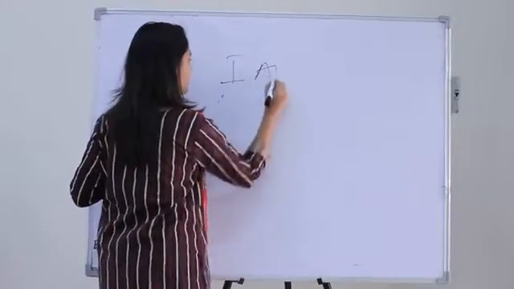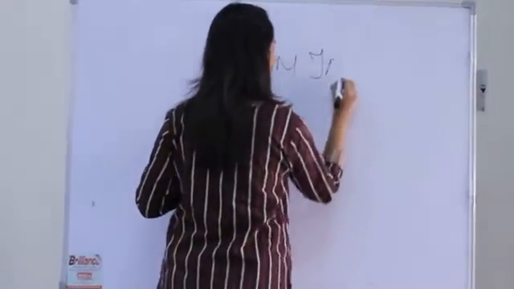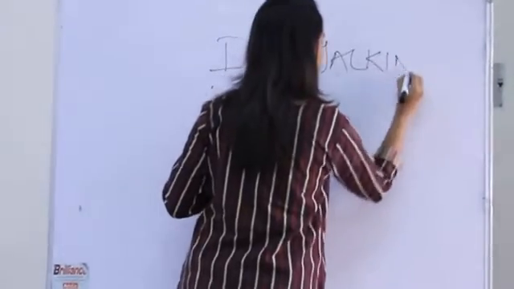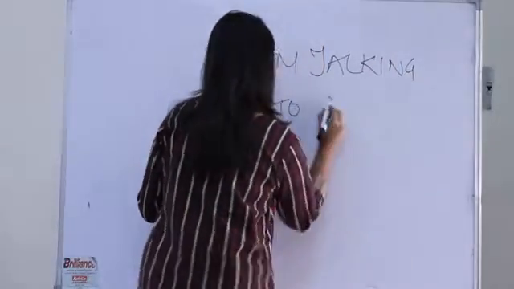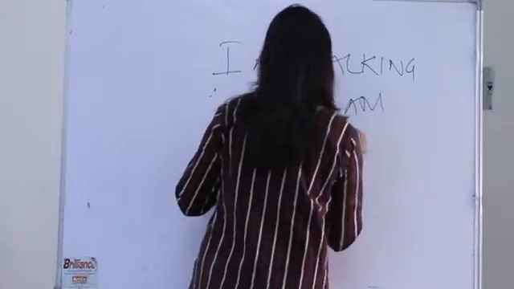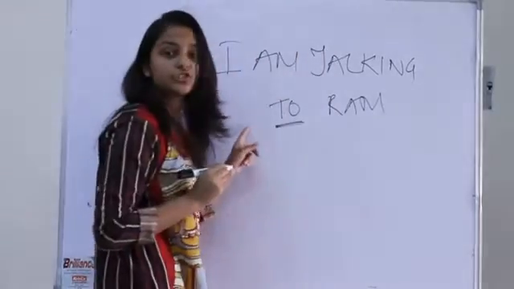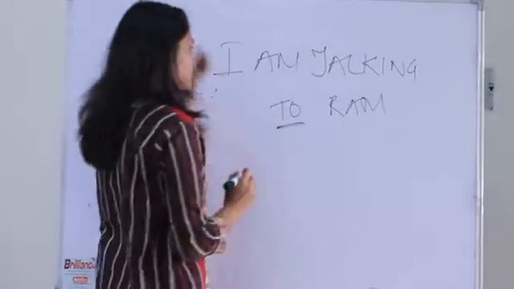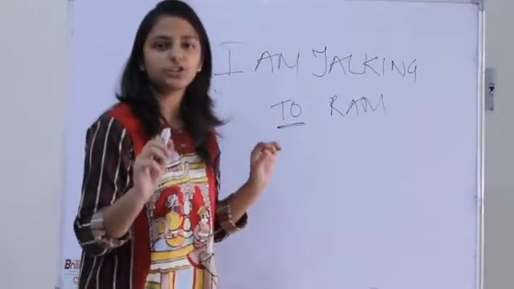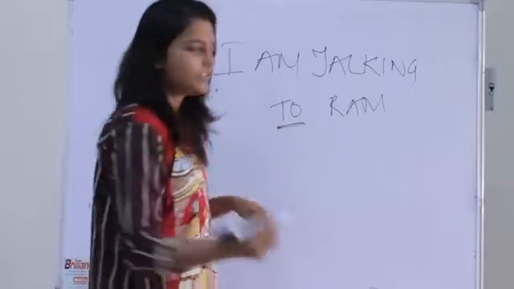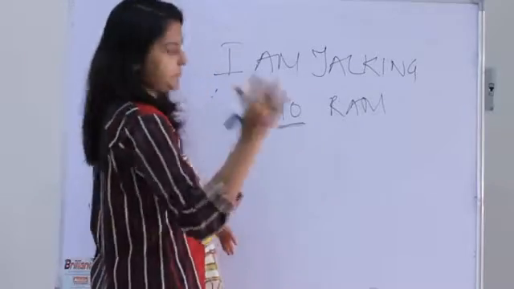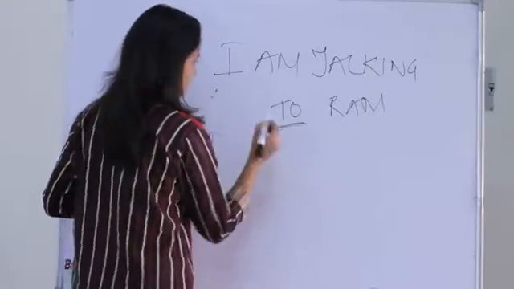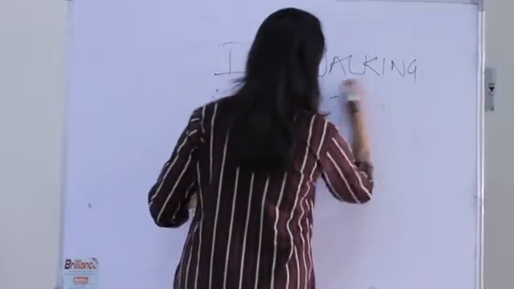I am talking to Ram. Right? So this is your preposition. This is your noun, the object of preposition. Similarly, the object of preposition can be a pronoun, like I am talking to them. Simply replace Ram with them.